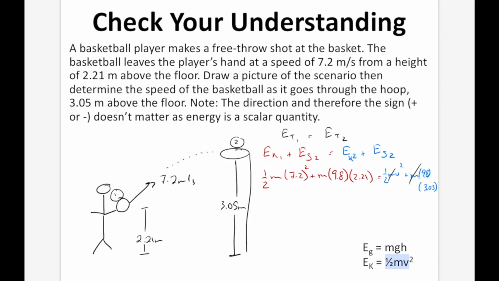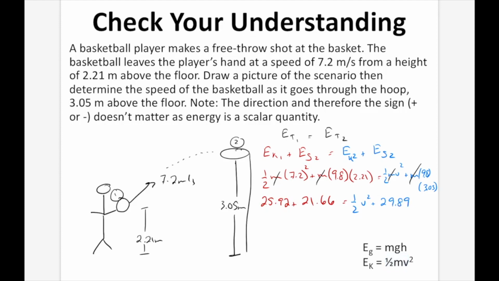So we can get rid of that, and that. We're just going to divide it all out, and then we're going to simplify our numbers. So 1/2 times 7.2 squared equals 25.92, plus 9.8 times 2.21 equals 21.66. And that's going to equal, on the right-hand side of the equation, 1/2 V squared plus 9.8 times 3.05, giving us 29.89.